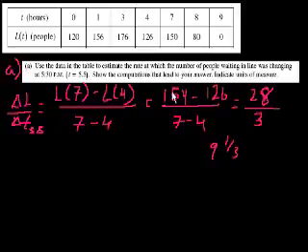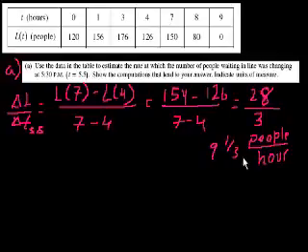So the numerator, this is people, right? People. And what's the denominator? It's hours. People per hour. So our best estimate of the rate at which the number of people waiting in line was changing at 5:30 p.m., which is between these two points, is the average slope between these two points, which is 9 1/3 people per hour. That's it. Let's do part B. Let me clear all of this, just so we have enough space for part B.